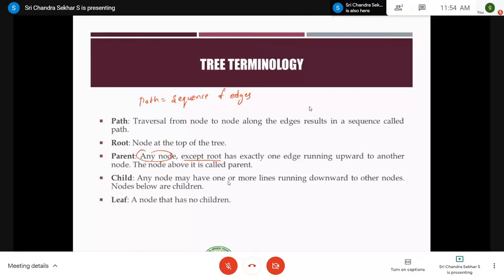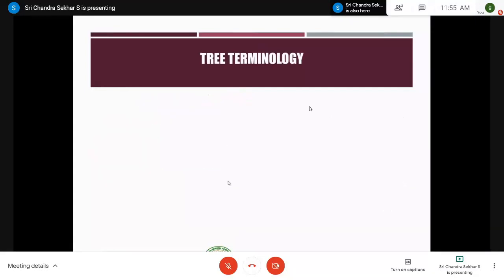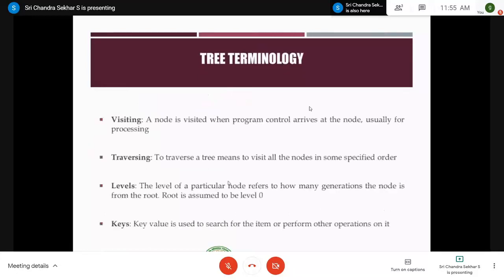Similarly, a leaf node. This is one important thing, right? You should understand what a leaf node is and what an internal node is. If you consider the leaf node definition, a node which does not have children is called a leaf node. We'll explain it with an example in the next slide. So a node that does not have any children is called a leaf node, right? Similarly, subtree. Any node can be considered to be the root of a subtree which consists of its children and so on, right?